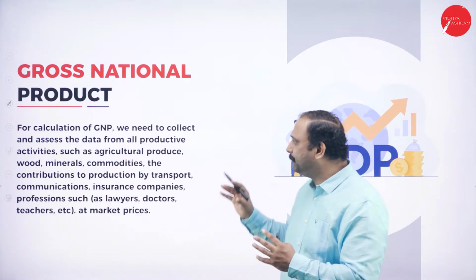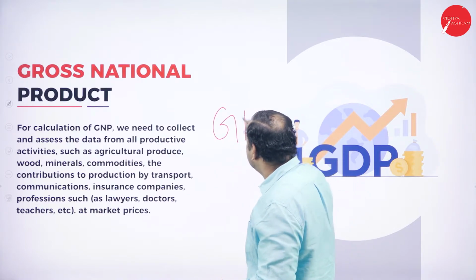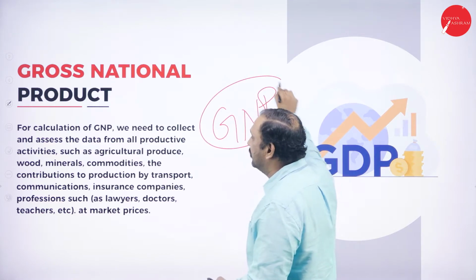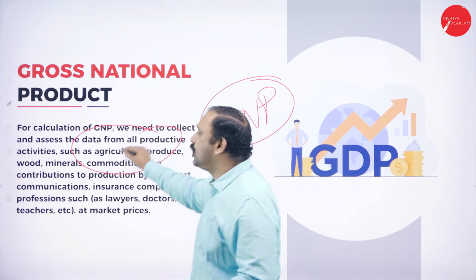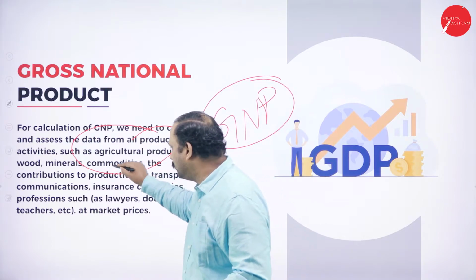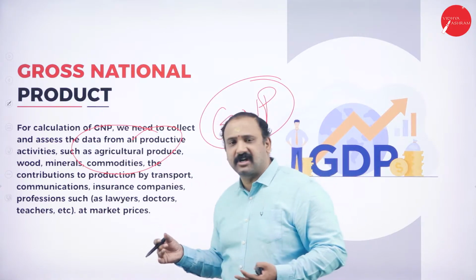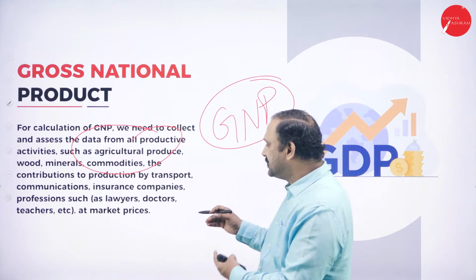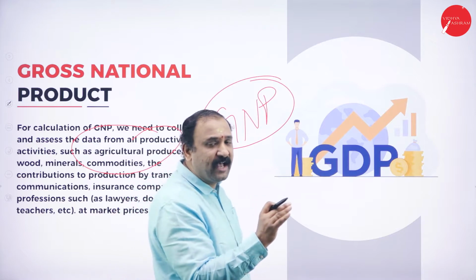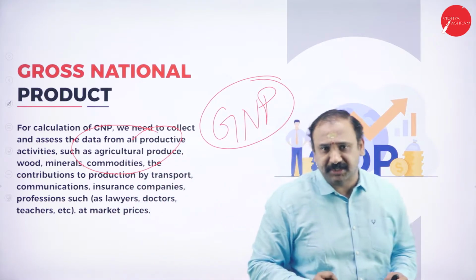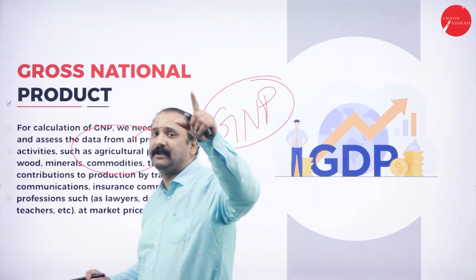Now let's come to the GNP. Till now, we were talking about the GDP. Now we are going to talk about the GNP. Now this is a very, very important factor. For the calculation of the gross national product, we need to collect and assess the data from all the productive activities like agriculture, wood, minerals, commodities, distribution, to the production by transport, communications, insurance companies, and services rendered by lawyers, doctors, teachers at the market price. Now this is the gross national product. This is quite an exclusive and exhaustive product in terms of calculation. Why? Because this will include all the productive activities that are happening in a country.